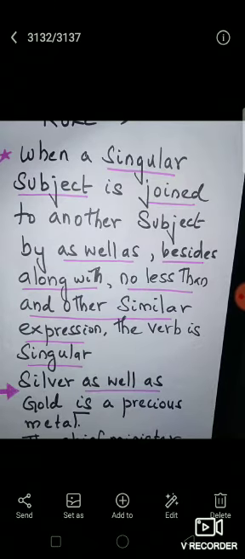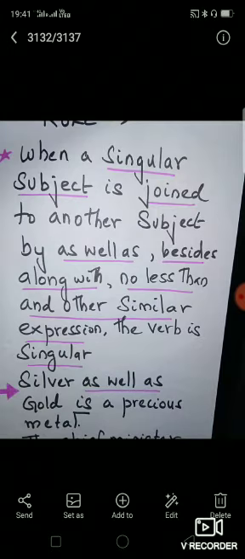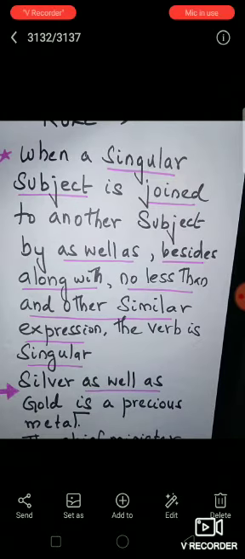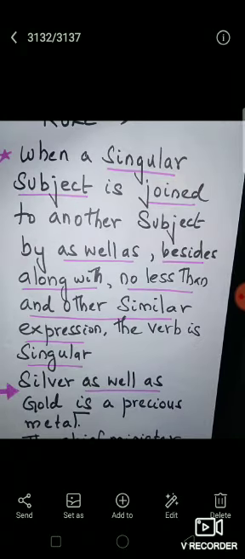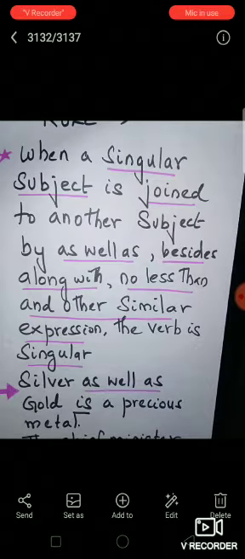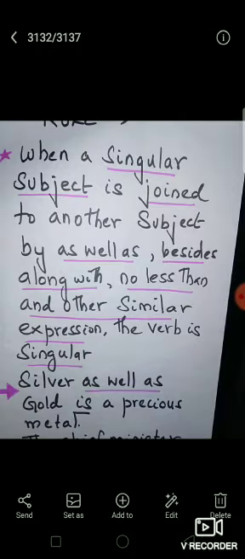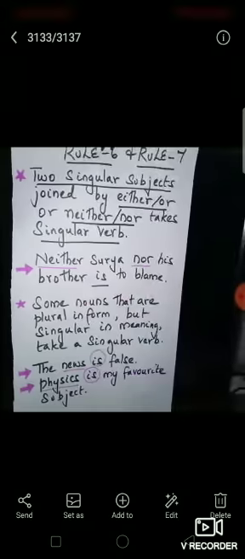You can write like that. Is, you have to use, because it's a singular verb. As it is mentioned, when a singular subject is joined to another subject, but in between you have as well as, besides, along with, no less than, if you are having expressions like this, definitely you should use a singular verb.